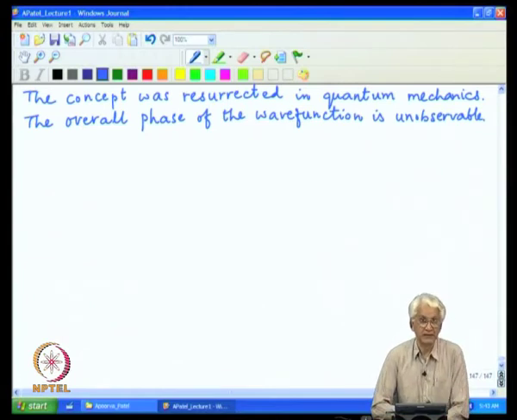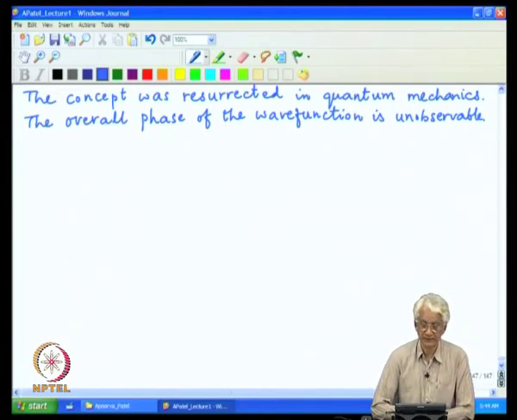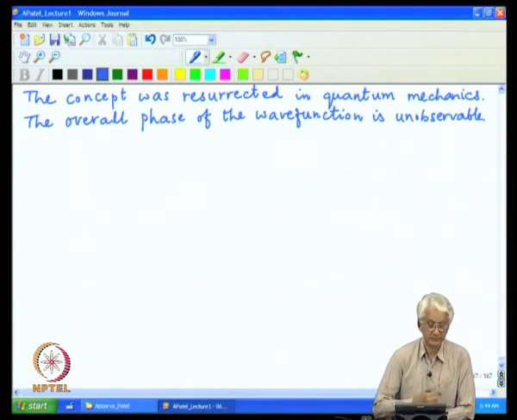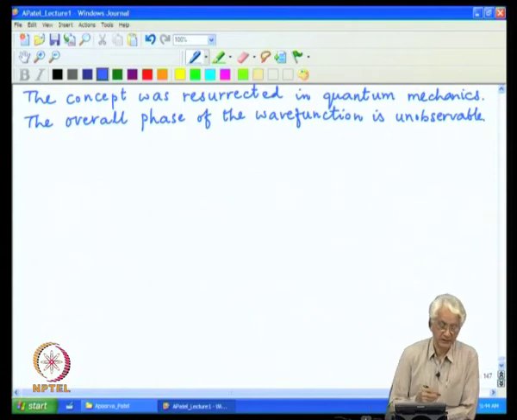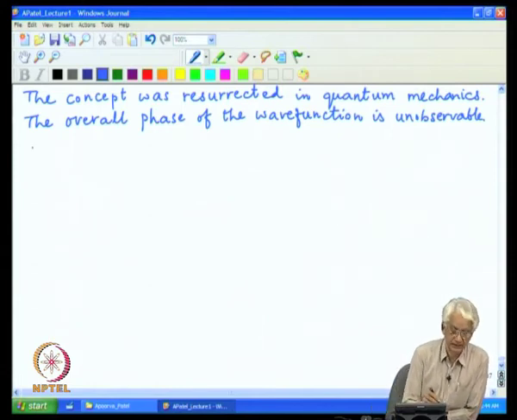One can measure relative phases between two different wave functions by doing an interference experiment, but the common phase was unobservable, and so it was a phase symmetry which can be called a global symmetry.